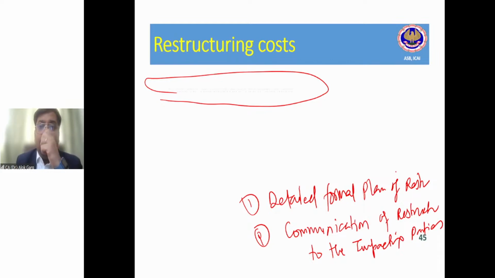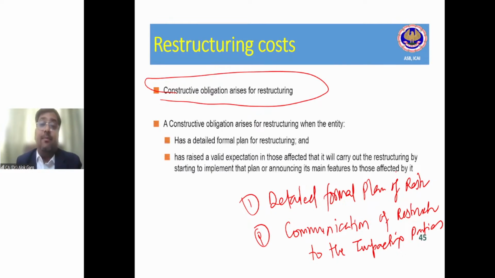Now, when will this restructuring cost be recognized as a provision? The standard says that restructuring is not a legal obligation kind of thing. It's a constructive obligation. For example, today the board of directors have decided to discontinue this plant, and we will start the discontinuation activity from the month of April.